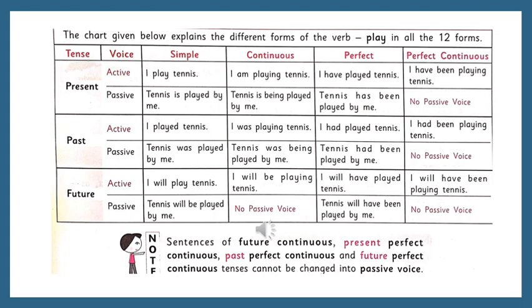Like that you can observe all the tenses, and try to change the active voice into passive voice with all the different persons, both singular and plural. Also try to change the object place into plural. For example, I play tennis is given here.